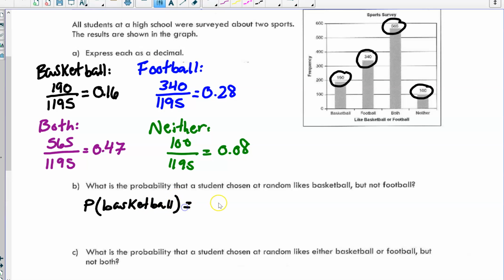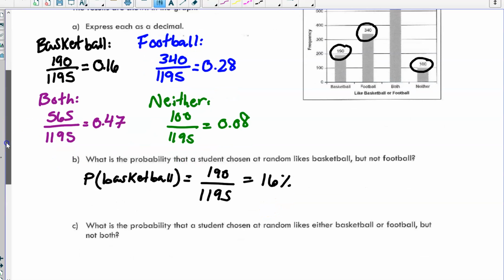Okay, so the number of successful outcomes, how many people just like basketball, is 190 over the total number of possibilities, which is 1195. Right, so this is the same thing as up here, but let's put it as a percentage this time. So let's say 16%. So the probability that a student chosen at random likes basketball and not football is 16%.